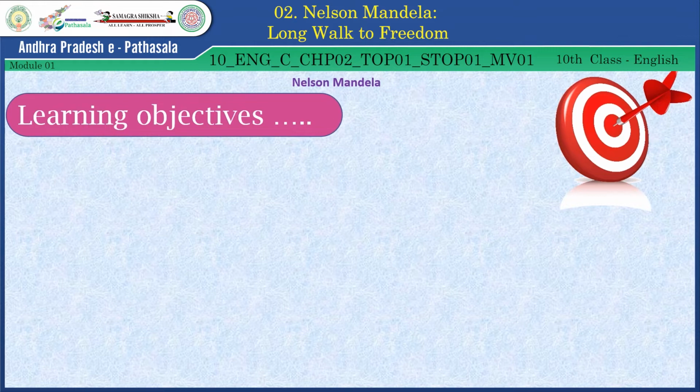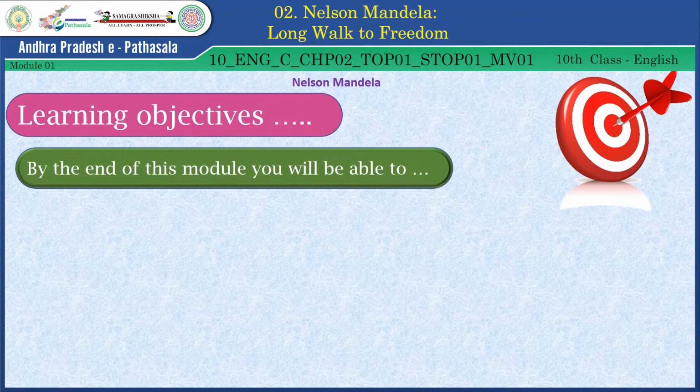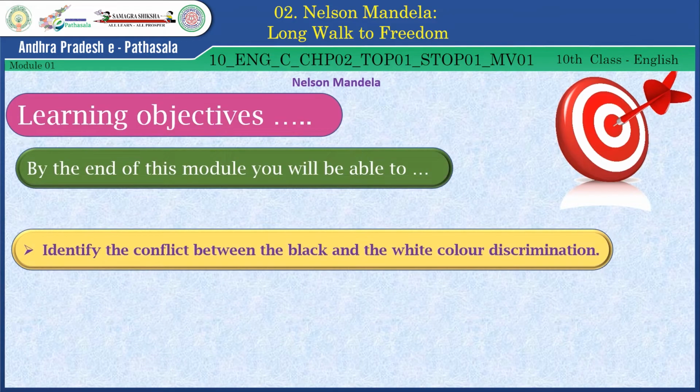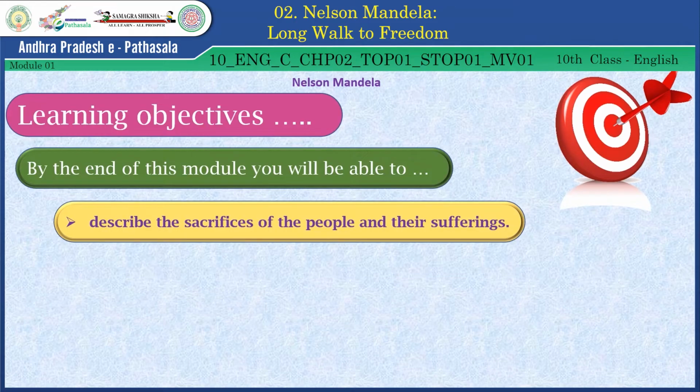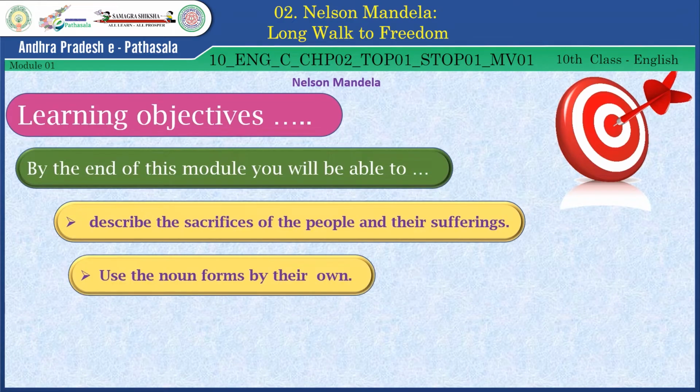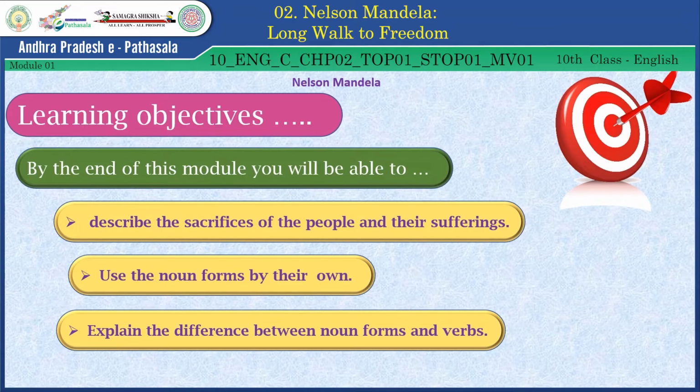Learning objectives. By the end of this module, you will be able to identify the conflict between the black and the white color discrimination, explain how the people suffered due to the color discrimination, describe the sacrifices of the people and their sufferings, use the noun forms on your own, and explain the difference between noun forms and verbs.